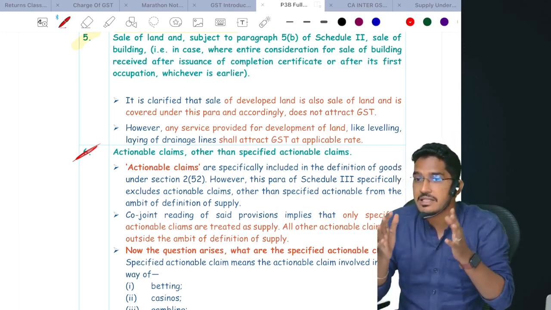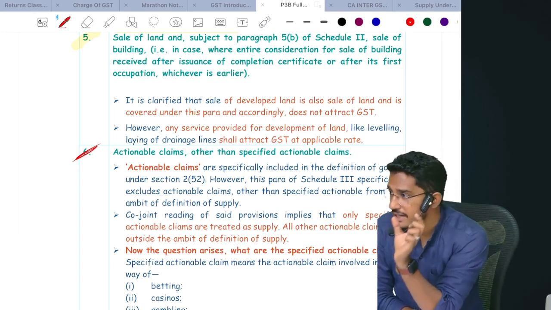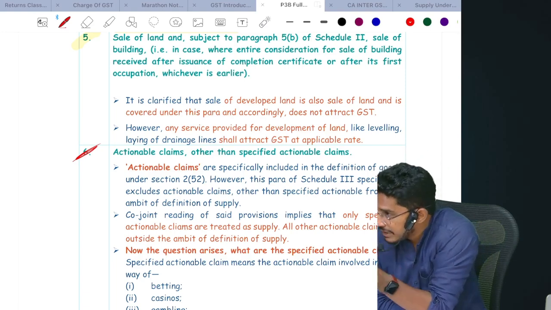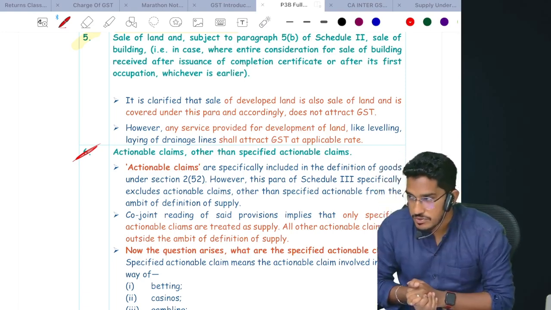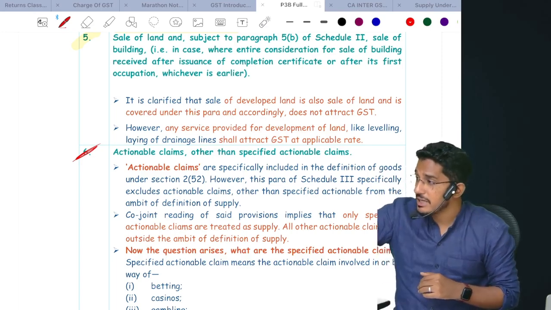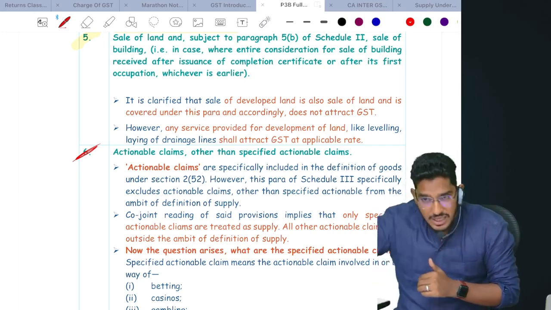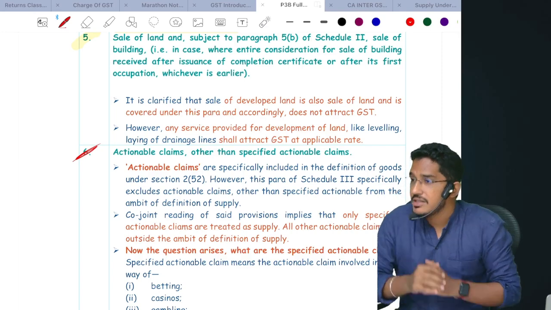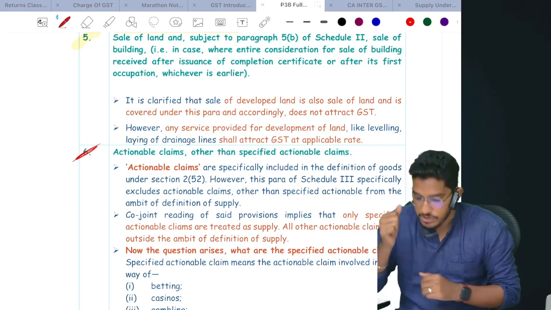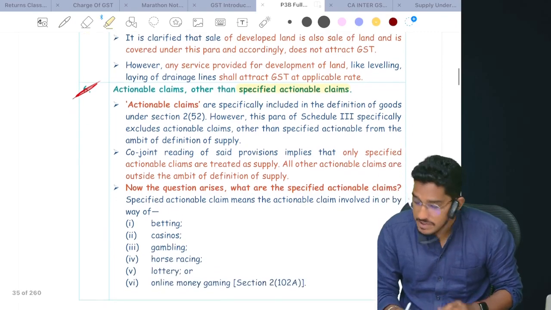But the government has given one relaxation. The government told us it will specify certain actionable claims. Only when those actionable claims are supplied will they fall under supply of goods. Apart from the specified actionable claims, if any other kind of actionable claims are supplied, even though they fall under the goods definition, don't treat them as supply of goods, not even as supply of services. Now the question comes, sir, what are those specified actionable claims?